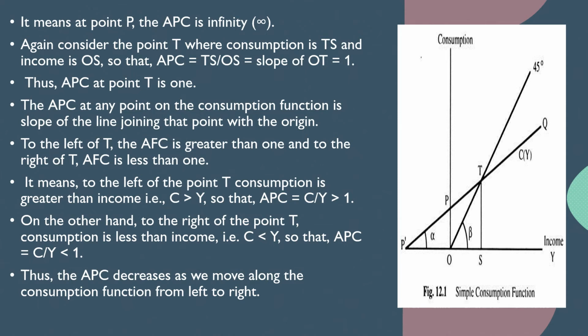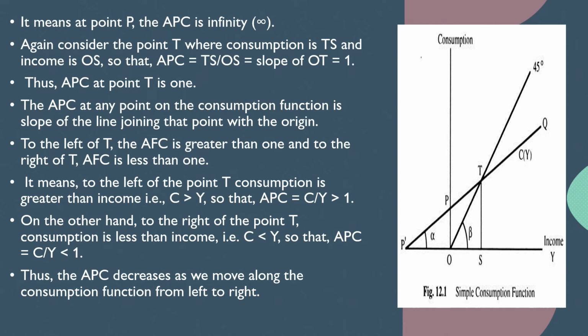Again, just consider a different point T where the consumption is TS and income is OS. So that APC is equal to TS by OS, and the slope is equal to the slope of OT, which is equal to 1. The average propensity to consume at any point on the consumption function is the slope of the line joining that point with the origin. To the left of T, APC is greater than 1, and to the right of T, APC is less than 1. This is an important thing which you have to remember.